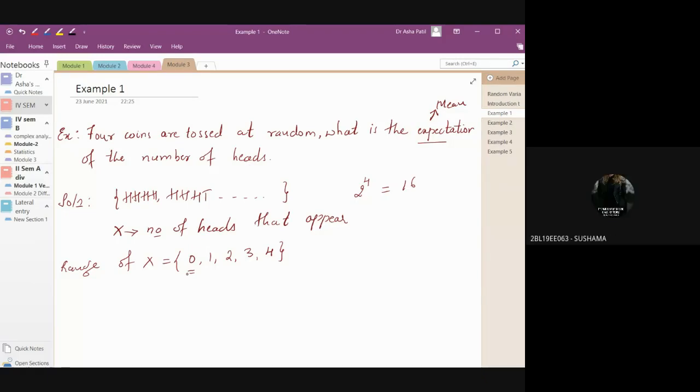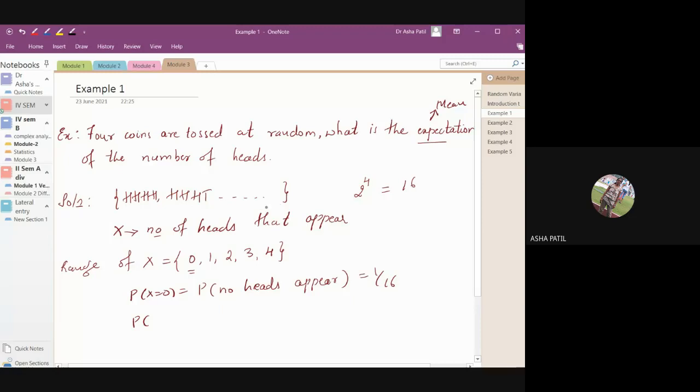1 by 16. Head we want, so it is 1 by 16. Probability of x equal to 0, I'll just write: it is 1 by 16. Probability that no heads appear, x equal to 0, is 1 by 16. That case is all tails.